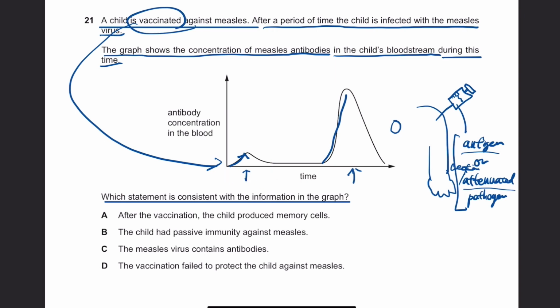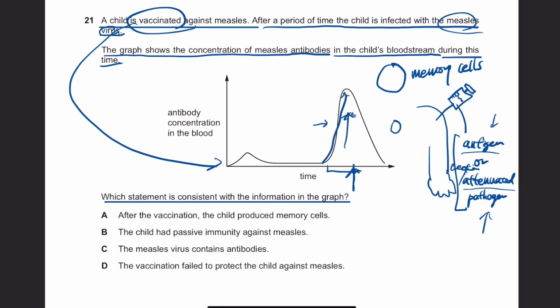So, therefore, the antibody production occurred in the beginning. It didn't occur for long. It just happened shortly. And then after actual measles virus infection, because there are memory cells that learned the antigen and pathogens, they act immediately and produce a lot of antibodies. So that's why in short time, antibody concentration in the blood increased dramatically.